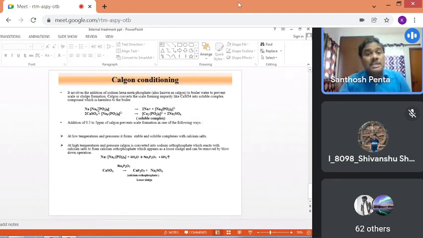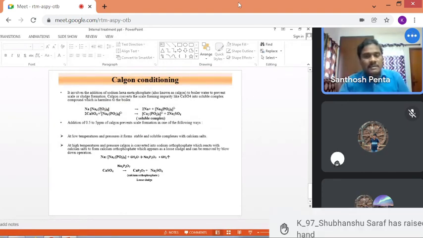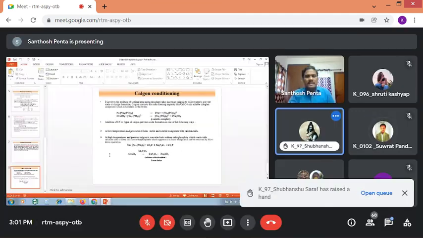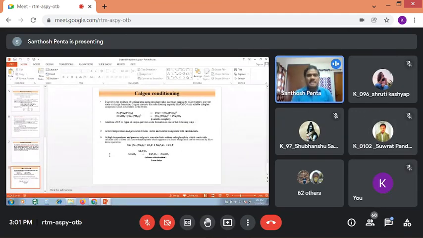Then Calgon conditioning, sodium hexametaphosphate. In the Calgon conditioning, we are adding sodium hexametaphosphate to the water sample. Due to addition of sodium hexametaphosphate, if any hardness causing ions are there, they are converted into soluble complexes, soluble metal hexametaphosphates. Sodium hexametaphosphate is called Calgon. So due to Calgon conditioning, the hardness causing ions are converted into soluble complexes.